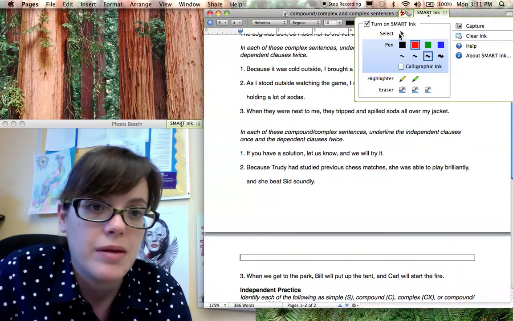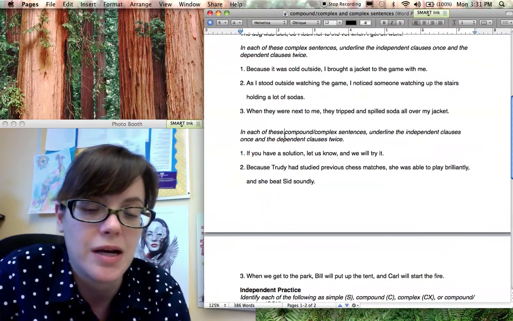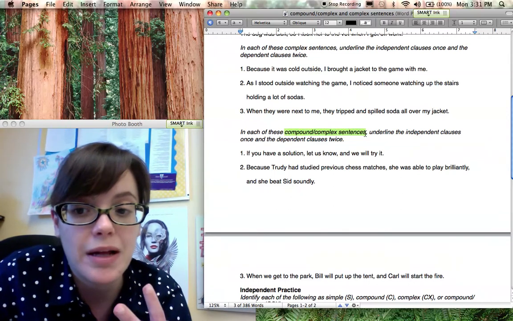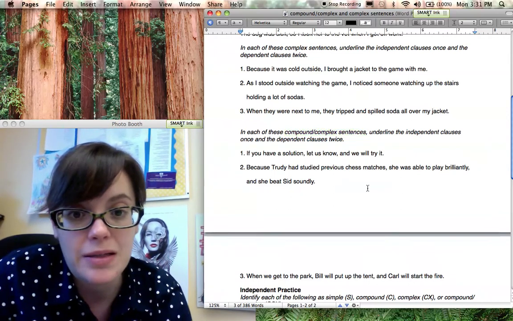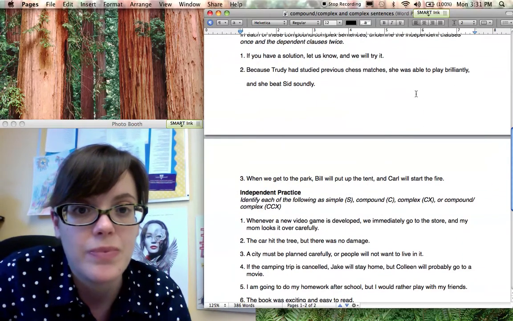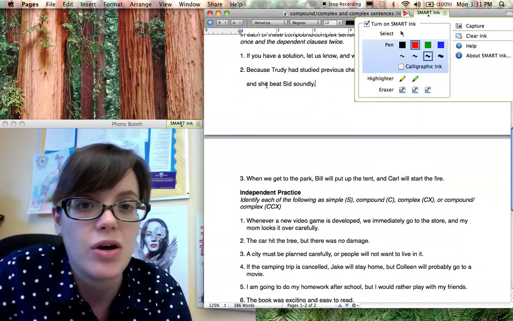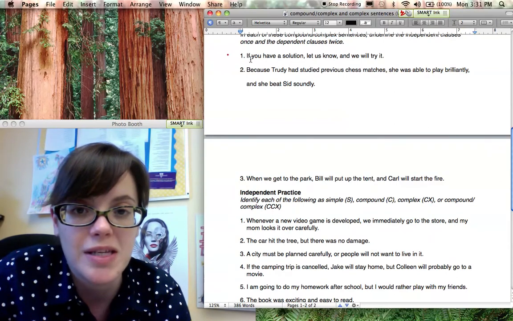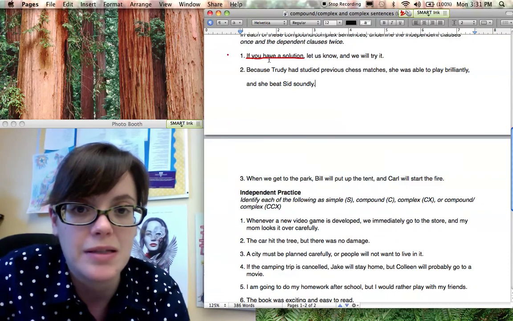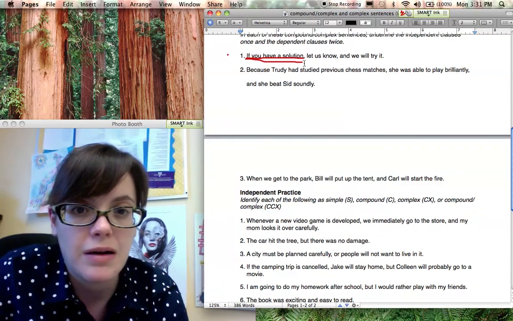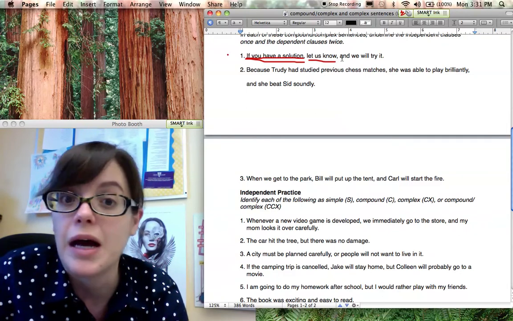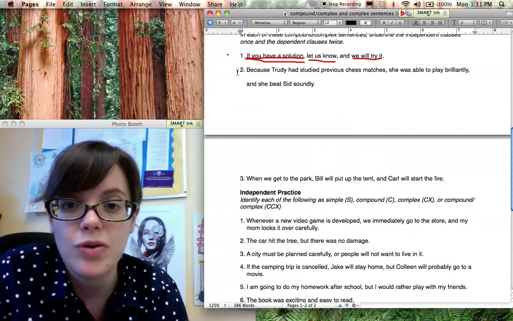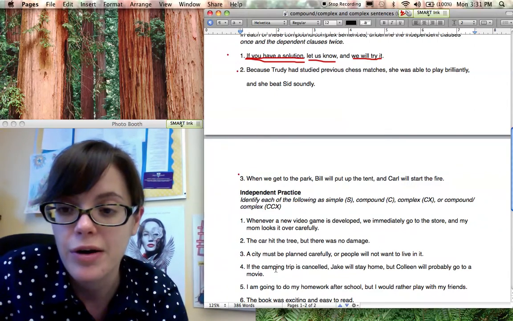This time, they're all going to be compound complex sentences, like it says right there. Okay, so you're looking for at least 2 independent clauses, at least 1 dependent clause. All right, so let's do number 1 together. If you have a solution, let us know, and we will try it. So I see one of those cliffhanger words, if. So I know that's going to be my dependent clause. All right, then I got an independent clause, let us know. Then a comma and, combining my next independent clause, we will try it. All right, so go ahead and do 2 and 3 for me on your own.